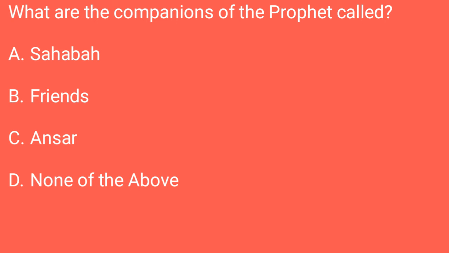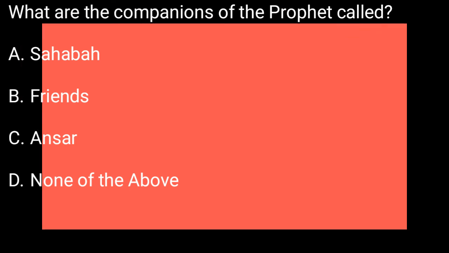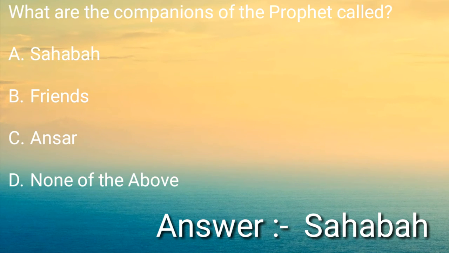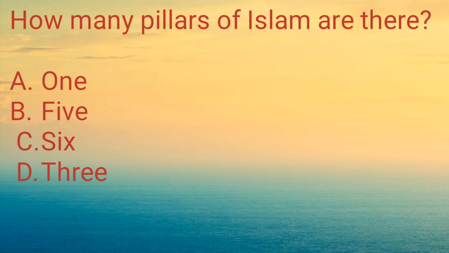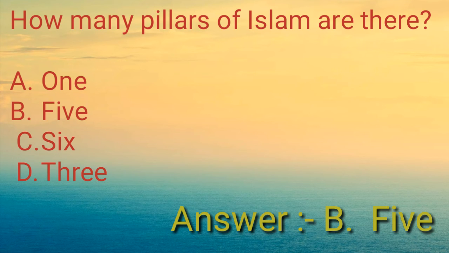What are the companions of the Prophet called? Sahaba, friends, Ansar, none of the above. Answer is Sahaba. How many pillars of Islam are there? 1, 5, 6, 3. Answer is B, 5.